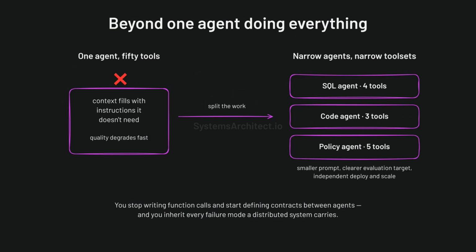Multi-agent systems, or MAS, is the field this pattern grows out of. A single agent holding 50 tools degrades fast. Its context fills with instructions it doesn't need. Splitting the work gives each agent a narrow toolset, a smaller prompt, and a clearer evaluation target. Designing for it changes what you build. You're defining contracts between agents rather than function calls. You get independent deployment and scaling, plus every failure mode a distributed system carries.